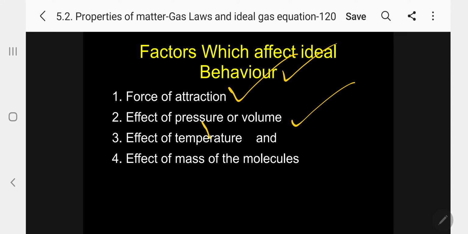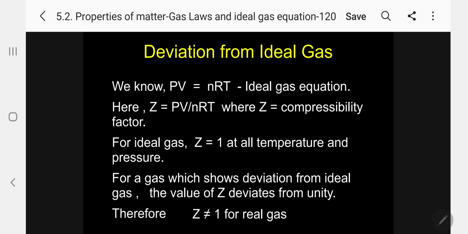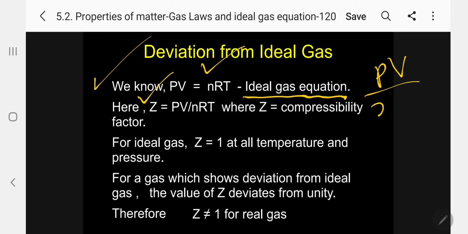Now, I have already derived the ideal gas equation. Now I want to give the deviation from ideal gas. We know PV equal to nRT, the ideal gas equation, which I derived last class by combining three equations. P is pressure, V volume, n moles, R the gas constant, T absolute temperature. Here I am introducing a new term Z equal to PV by nRT, where Z is the compressibility factor.